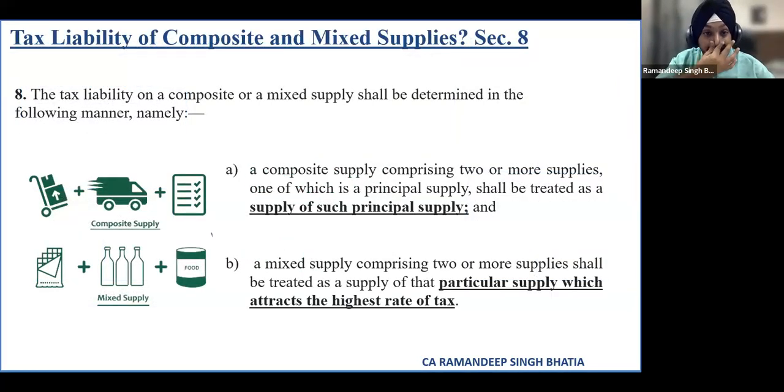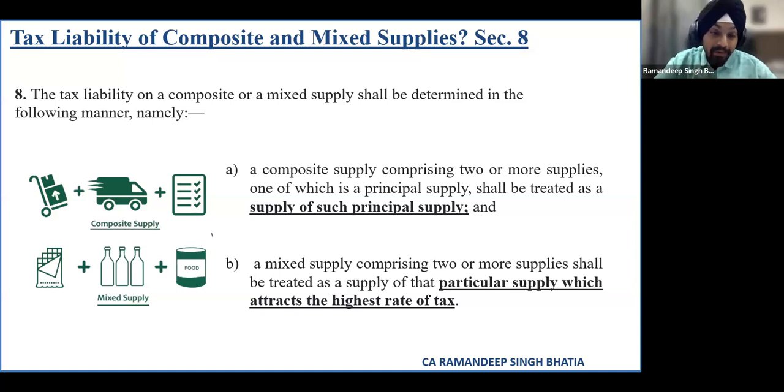Then we have section 8, which tells us how the treatment will go. It tells us that if it is a case of a composite supply, where there are two or more supplies, one of which is the principal supply, it shall be treated as a supply of such principal supply. So all the treatment will be given of such principal supply. And in case of a mixed supply, the particular supply which attracts the highest rate of tax will be given. The treatment will be of the highest rate, as given in section 8.